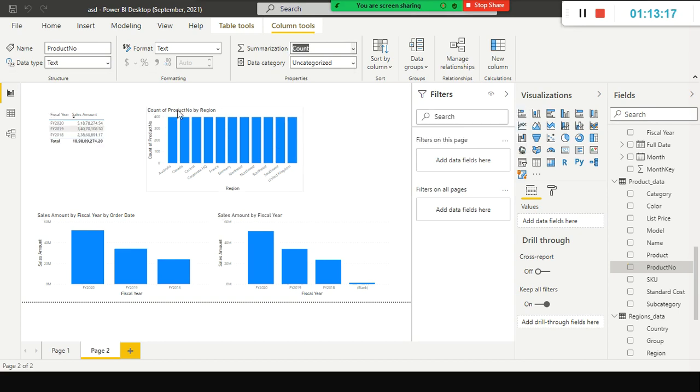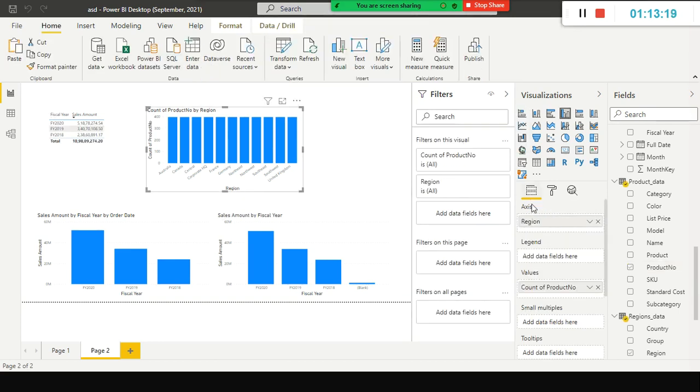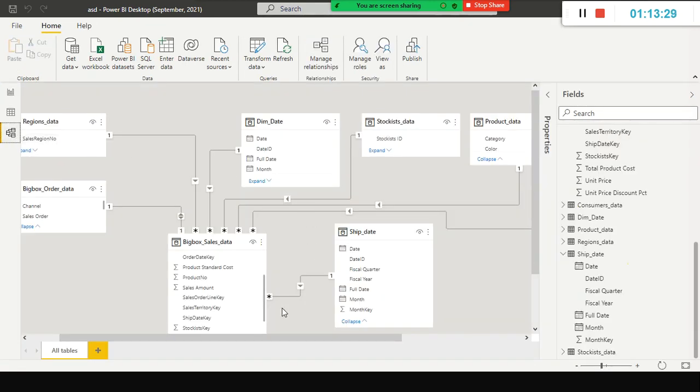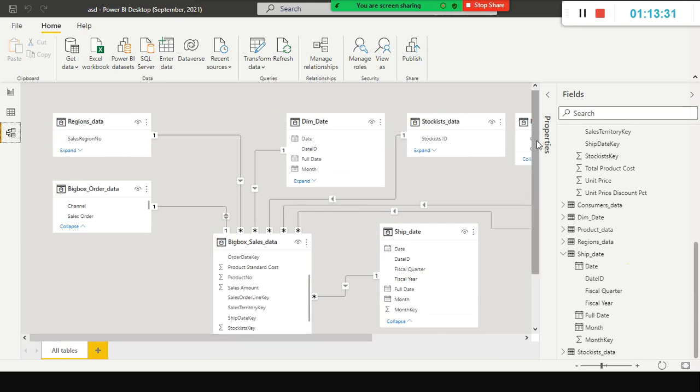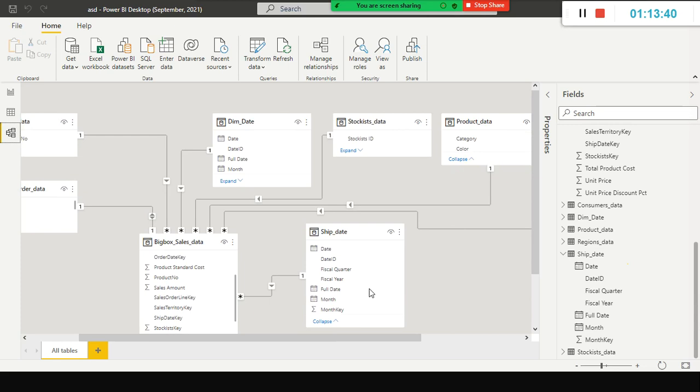Okay, I just selected it here. Look here, region, count of product number. But here it is not doing the slicing and dicing. Why is it not doing the slicing and dicing? Because all these dimension tables, data were flowing from dimension table down to the fact table. We don't have any relationship between these two things, right? So what I do is I just select this one.